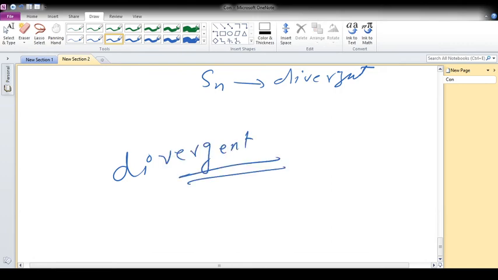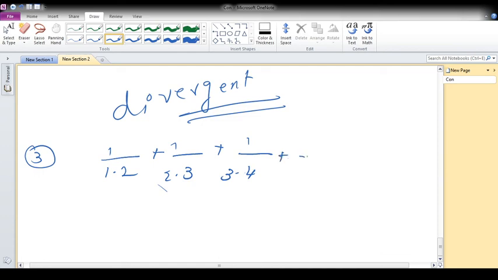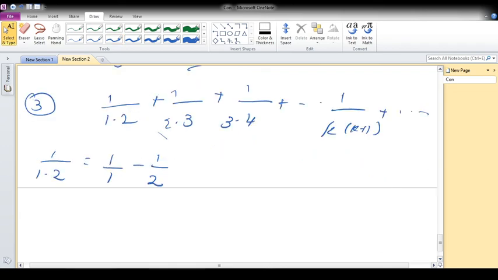Okay. Briefly, I will say one more example. Here the given series is 1 by 1 into 2 plus 1 by 2 into 3 plus 1 by 3 into 4 plus etc. plus 1 by k into k plus 1 plus etc. These can be written as follows: 1 by 1 into 2 can be written as 1 by 1 minus 1 by 2. Is it okay?